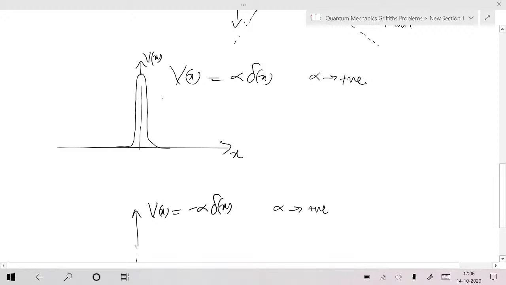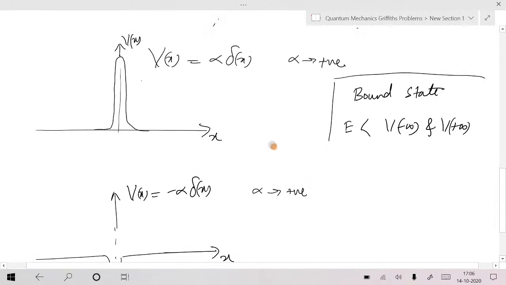If the particle's energy is less than the potential at positive infinity as well as at negative infinity, then the particle will be stuck in some region, and we call it a bound state, isn't it? Your energy should be less than the potential at minus infinity and the potential at plus infinity. That means the particle cannot escape to minus infinity or plus infinity. We call that the situation of a bound state. You can read Griffiths; I think he mentions much more about this.